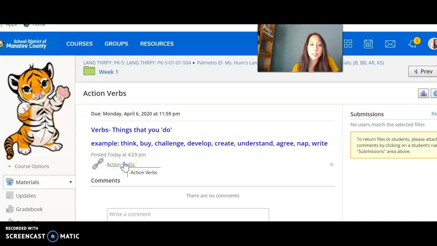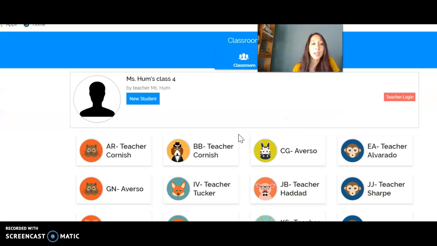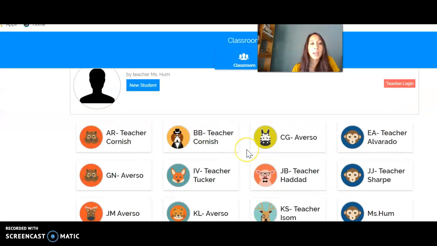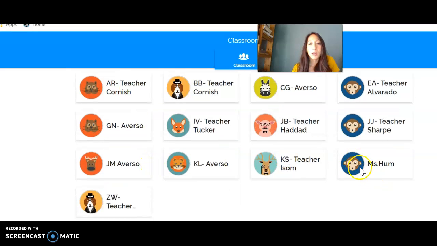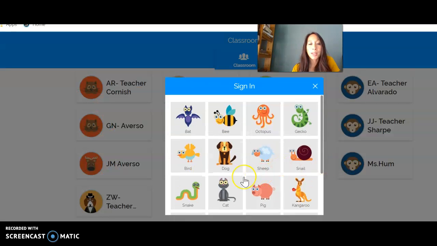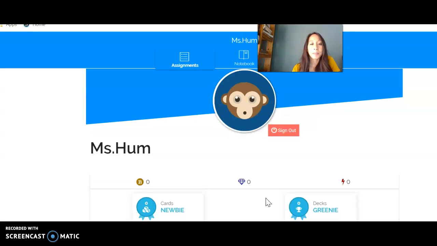So I'm going to click on this link, which is called action verbs. It's going to bring you outside of the site of Schoology. And in here is the class. So you're going to look for your initial and your teacher name, and that's going to give you a hint that it's you. I am in here as one of the students just to show as an example. Your password is Fox Butterfly. You're going to sign in.